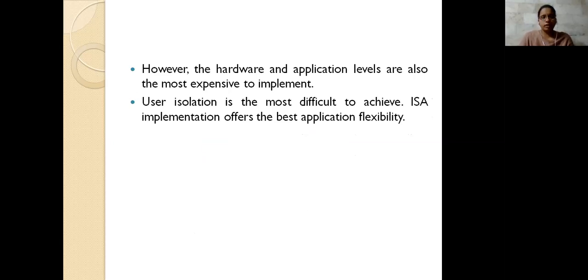What we are saying could be easy, but what we are saying could be implemented here based on the things you are using. So the implementation part includes the most expensive one. If you are providing user isolation, it would not be the easiest one. It could be very tough, or the most difficult to achieve.